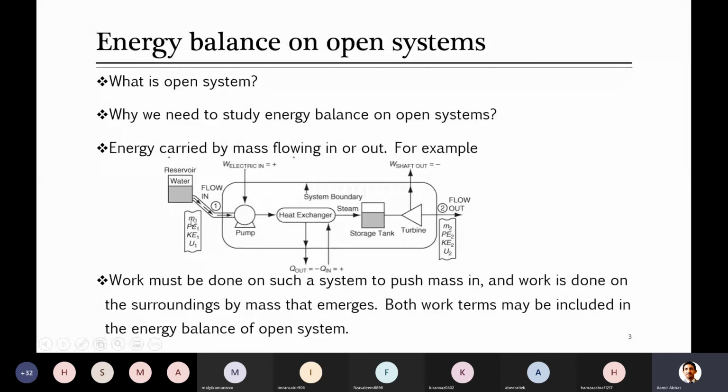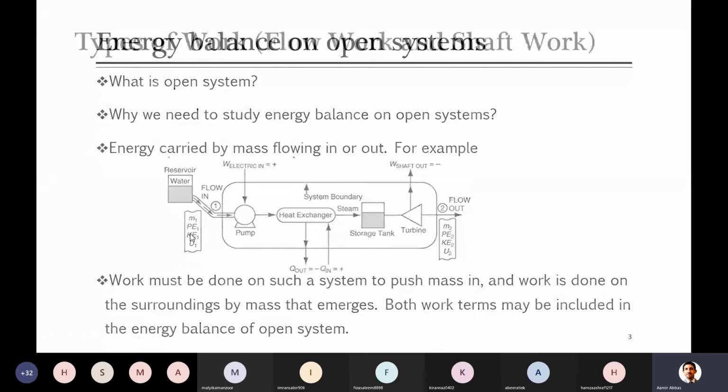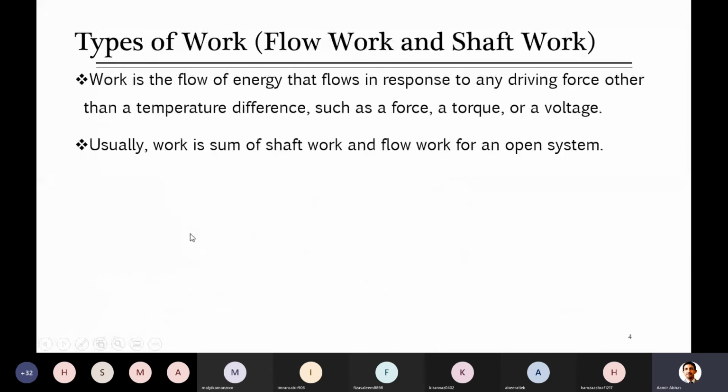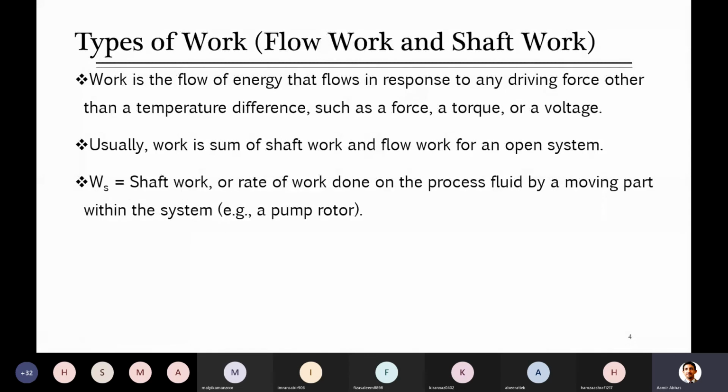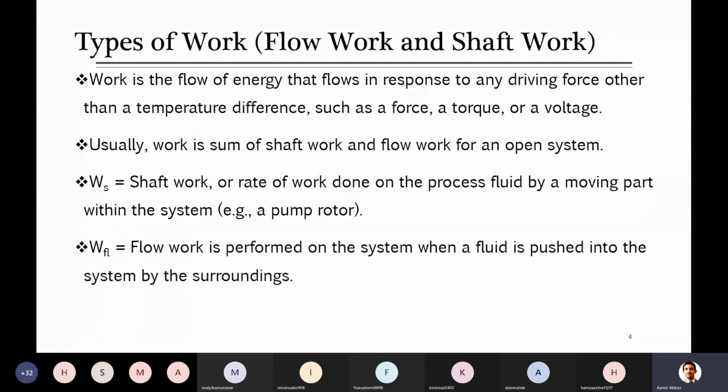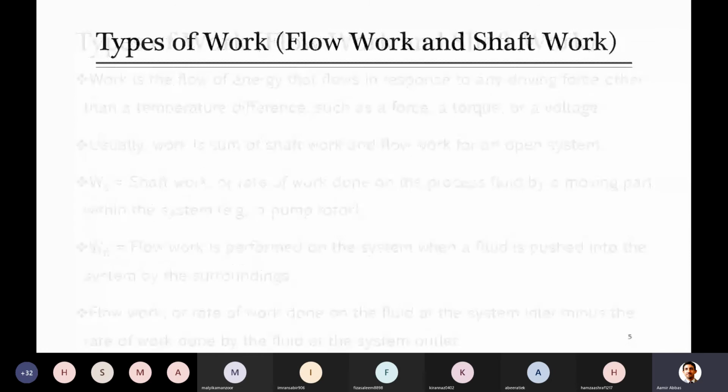At the same time, energy exchange can definitely take place without involvement of material, in the form of work as well as heat. This was already explained to you as well. Then I said that in these open systems work takes place in different forms, and there are two forms which we call flow work and shaft work.